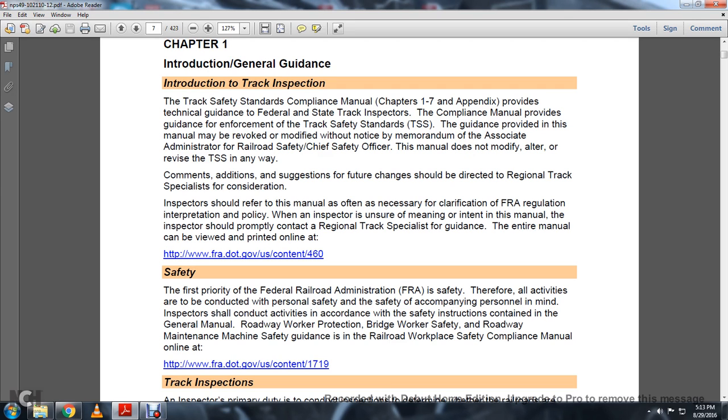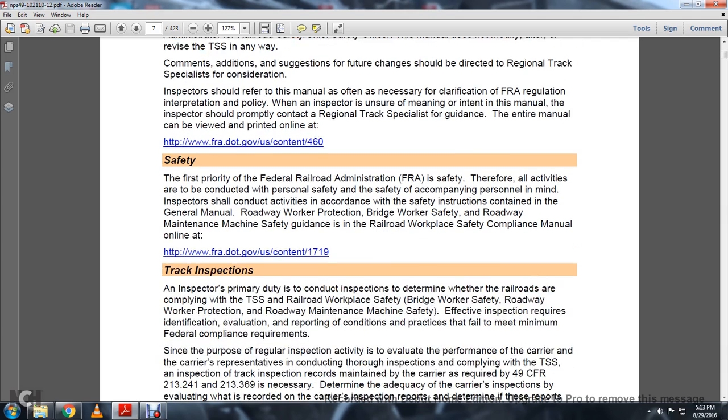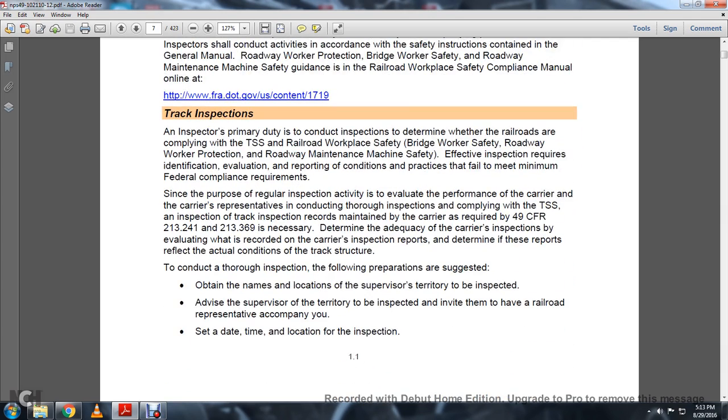Safety. The first priority of the Federal Railroad Administration is safety. All activities are conducted with the personal safety of accompanying personnel in mind. The inspector should conduct activities in accordance with the safety instructions contained in the general manual, roadway worker protection, bridge worker safety, and roadway maintenance machine safety guidance, and the roadway worker safety compliance manual, online at fra.us/content/1719.